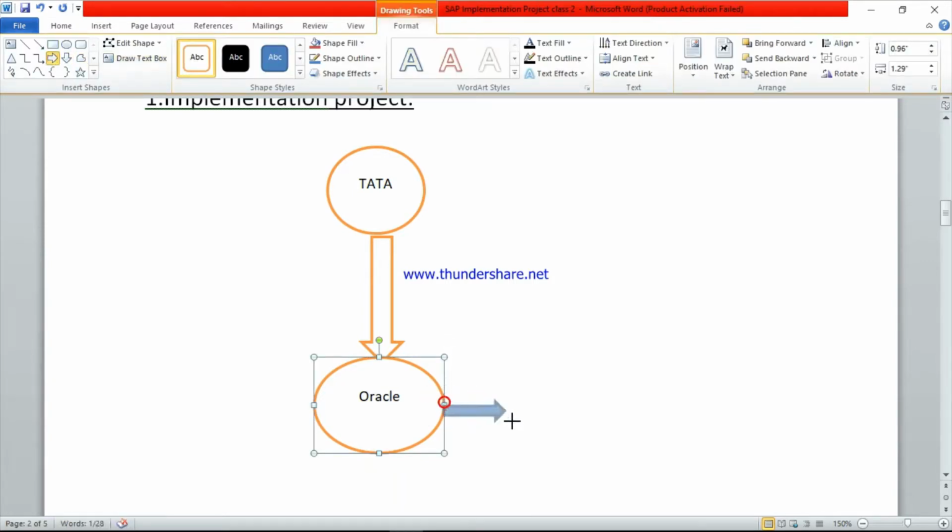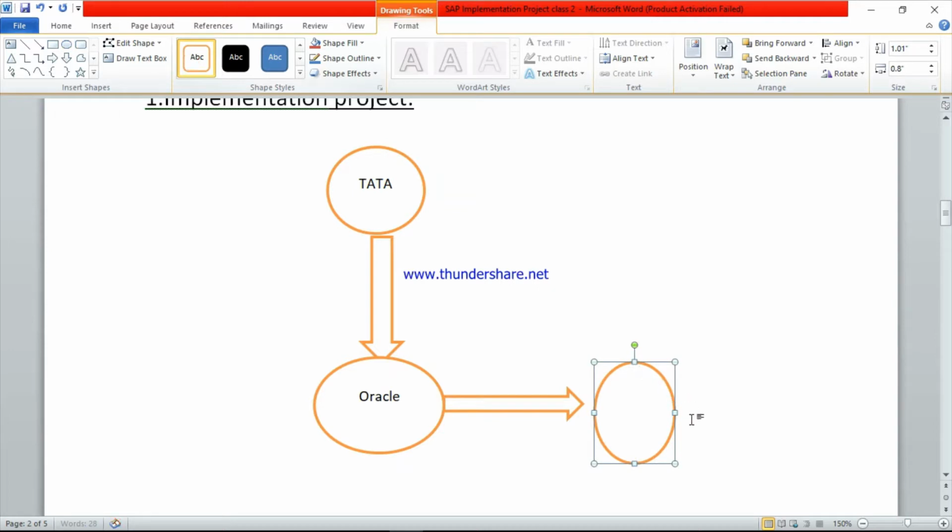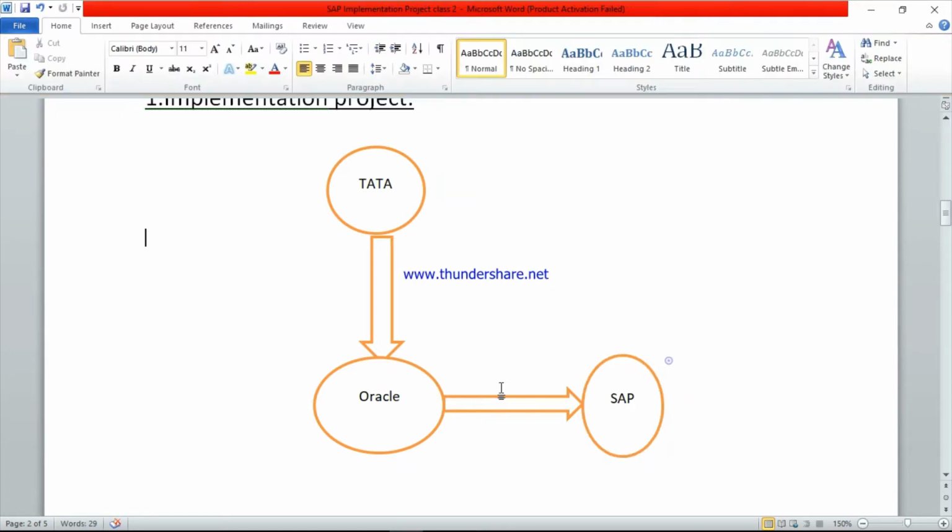From 2021 onwards they will implement SAP in their company. See here, till 2020 Tata Group used Oracle for their reporting purpose.